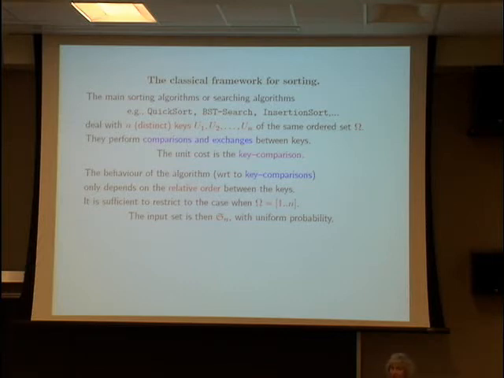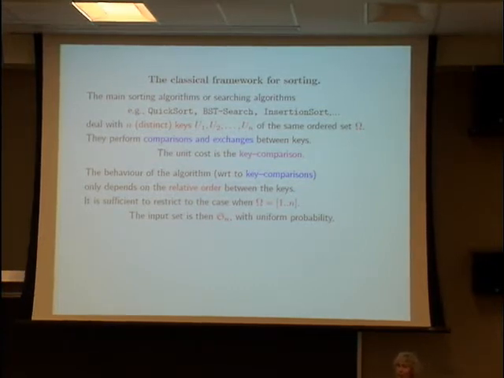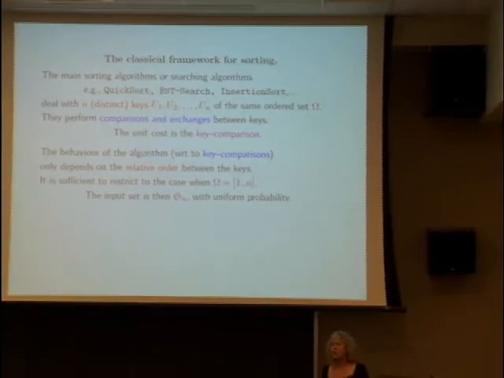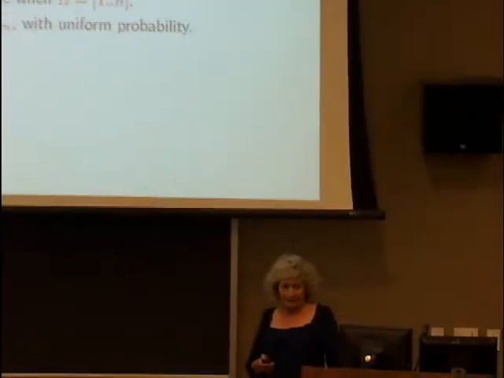And then the input set is all the possible permutations of 1 to n, the permutation set sigma n. And very often we assume that on this set we have the uniform probability.